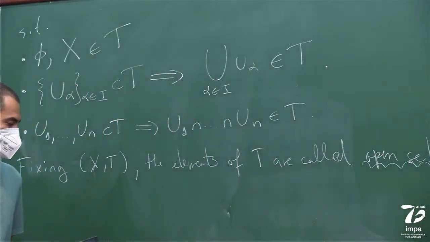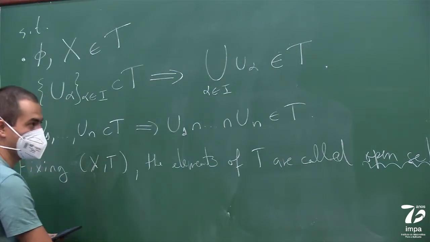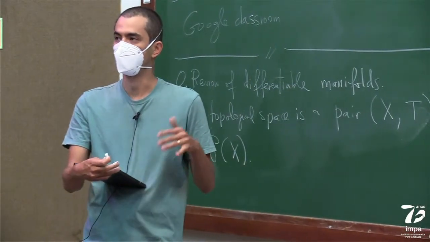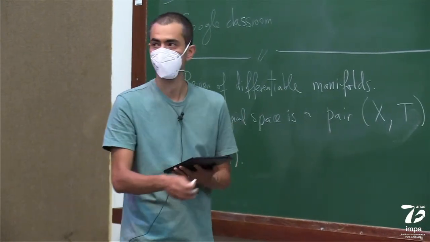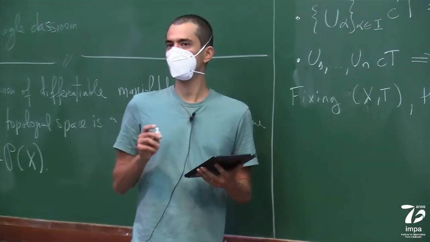I think everybody has seen that before. And usually when T is understood, we'll just say that X is the topological space with the topology implicit. Okay, any questions?